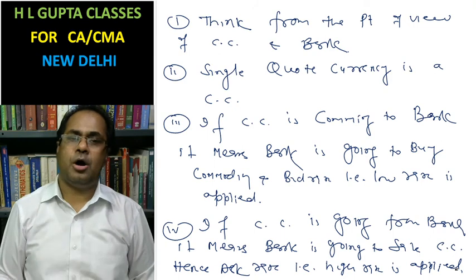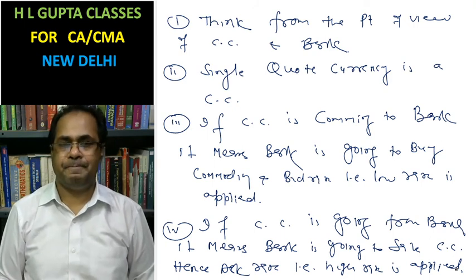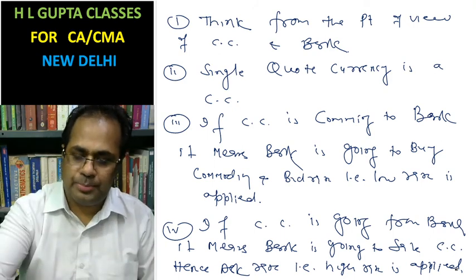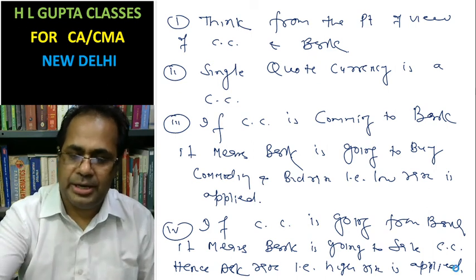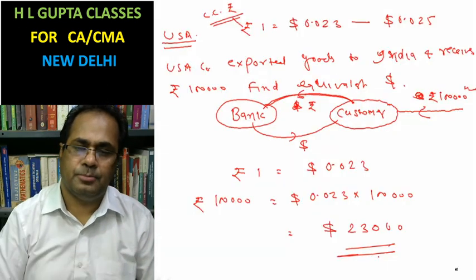This is a way of finding quotations. Now you must construct a line, and thereafter you will decide.